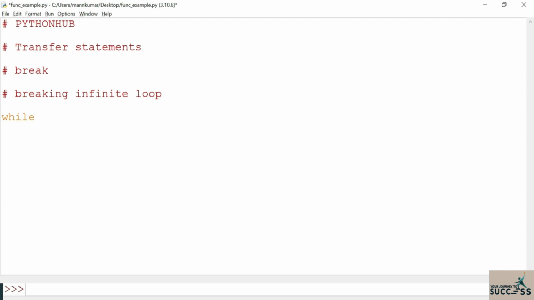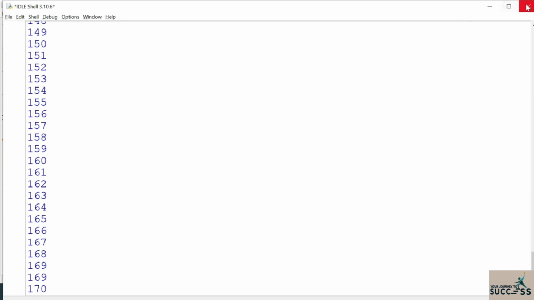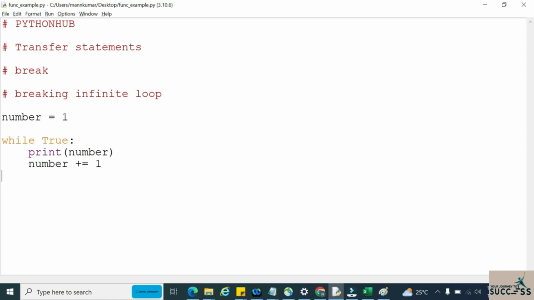So how can we write an infinite loop? While true, number equal to 1. I want to print all the numbers, so print the number, then number plus equal to 1. In this infinite loop, this will be a never ending process. All the numbers present in mathematics will get printed.